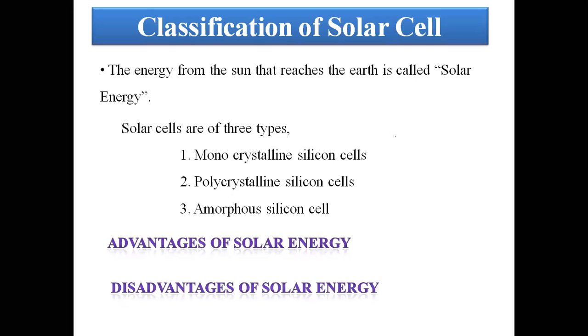In today's class we have discussed the introduction of the solar power plant, the classification of solar cells, that is amorphous, polycrystalline and monocrystalline, and the advantages and disadvantages of solar energy.